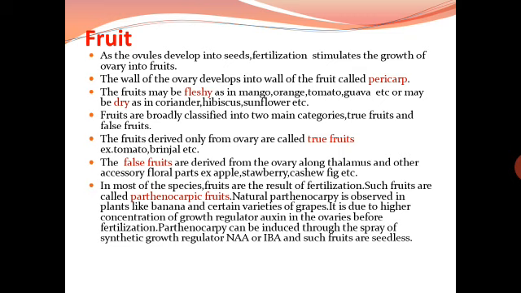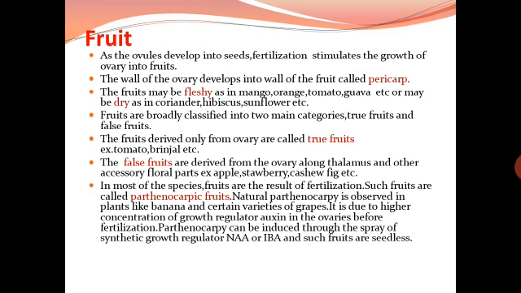Fruits are broadly classified into two main categories, true fruits and false fruits. The fruits derived only from the ovary are called true fruits, for example tomato, brinjal, etc. The false fruits are derived from the ovary along with the thalamus and other accessory floral parts. A very good example of false fruit is apple, strawberry, cashew, fig, etc.